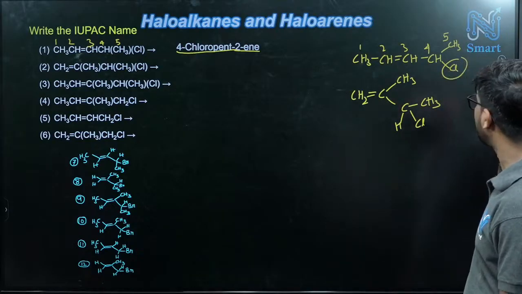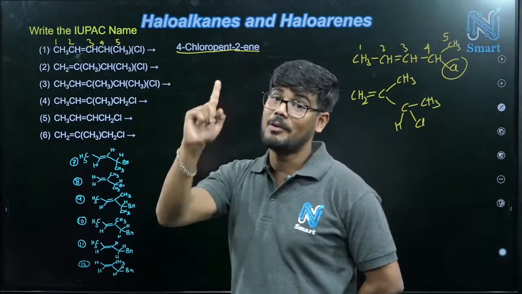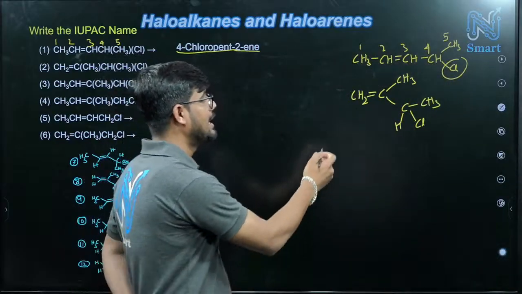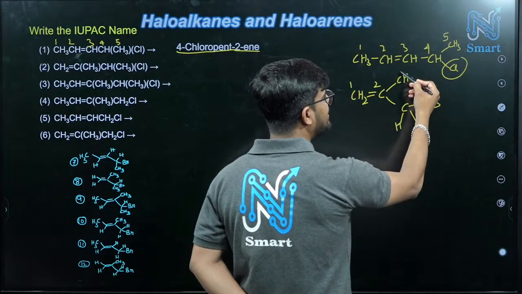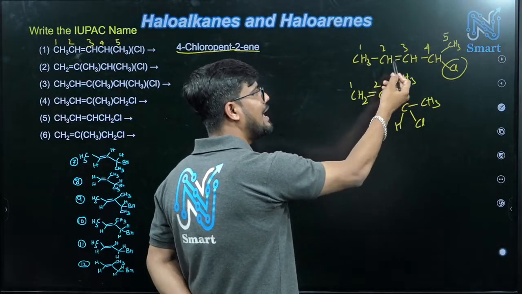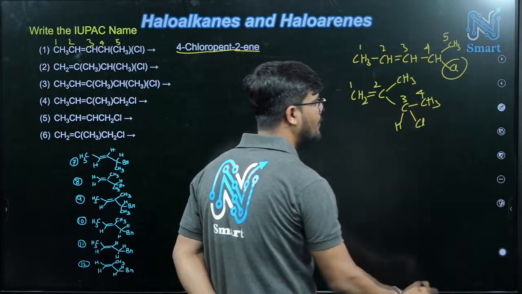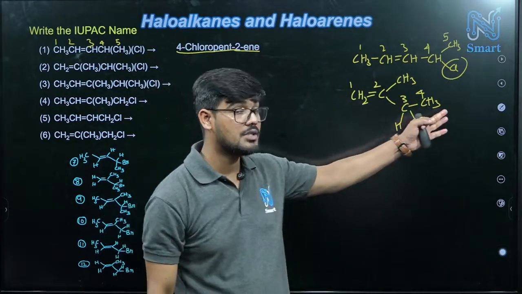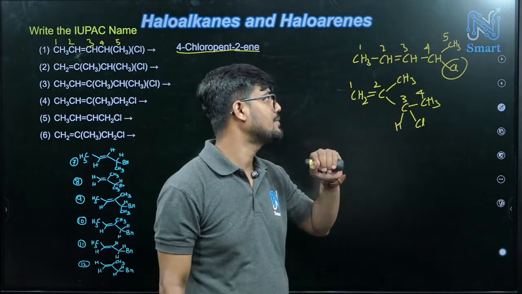Now from where will you start numbering? Again the same rule, the double bond has higher priority. The first carbon is having the double bond. So 1, 2. There if I write 3, then the chain will end at number 3. But if I go that side, this is 3, this is 4. I can go towards the fourth number. So this is the longest chain. First rule, the longest chain you have to follow.